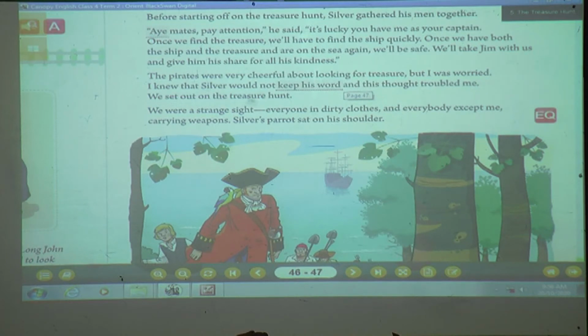We set out on the treasure hunt, and that thought was just troubling whom? Yes, Jim Hawkins. Why? Because he knew that he would share his map with Silver, they would reach there, and afterwards Silver would not keep his promise. All this, who was knowing? Jim was knowing. So all these thoughts troubled him very much. But he did not keep that map with him. Anyhow he shared it, and now they are on the treasure hunt.